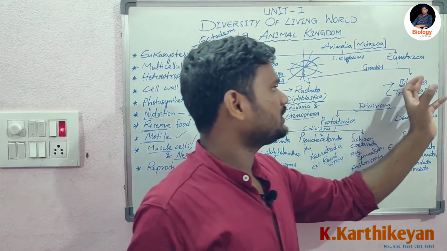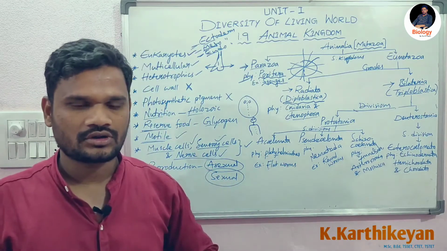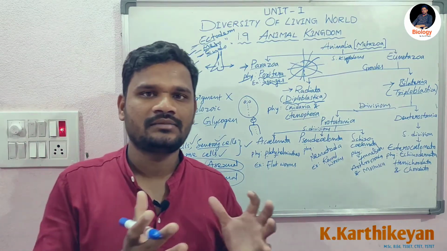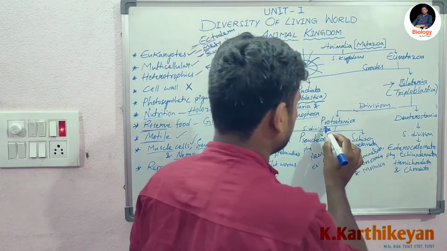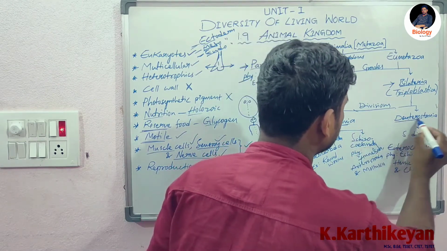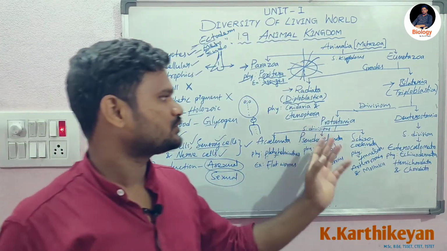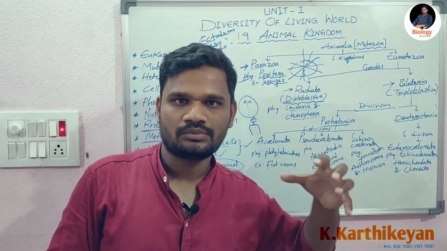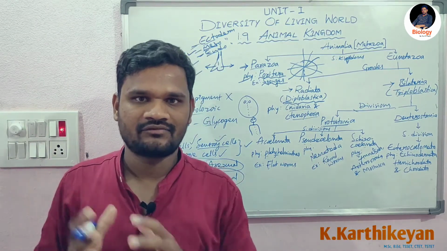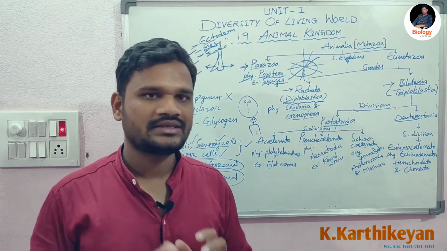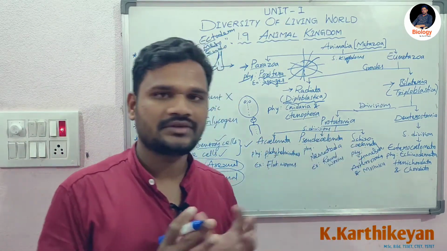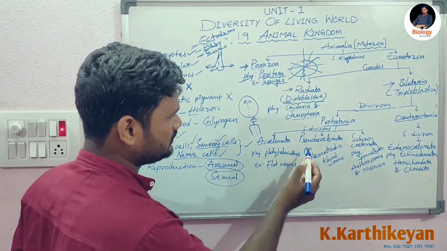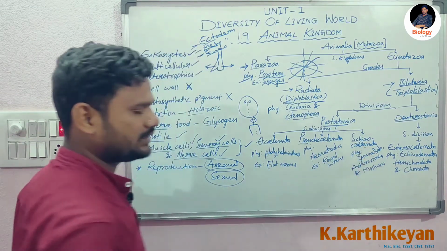Now this Bilateria grade is divided into two divisions, based on the formation of the mouth. First one is Protostomia division and second one is Deuterostomia division. Protostomia division means during embryonic development, blastopore is converted into mouth first and then anus is formed. This Protostomia is again divided into three subdivisions based on the coelom. First one is Acoelomata, then Pseudocoelomata, and Schizocoelomata.